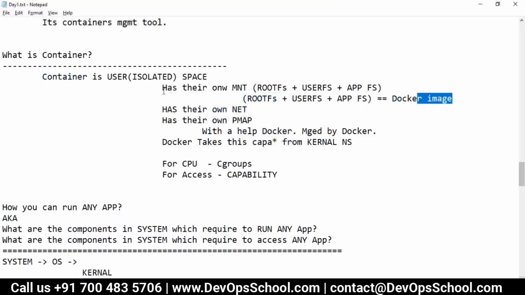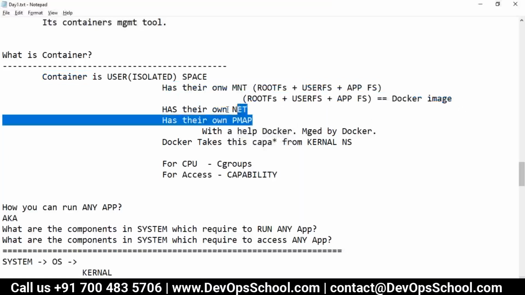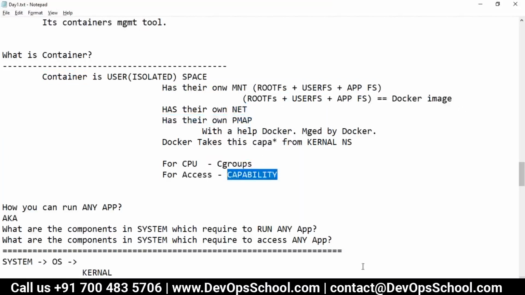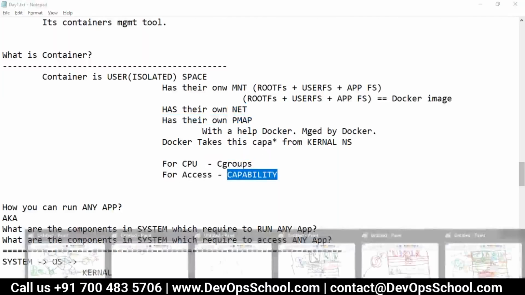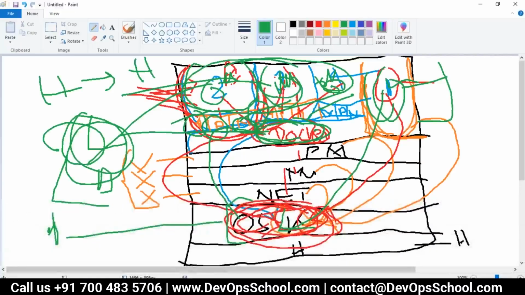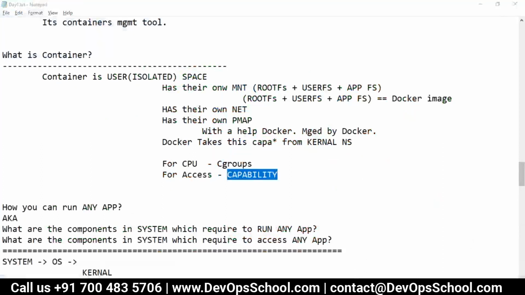Because of the image, you get everything: environment plus network, process map, cgroup's capability. All of it comes from the kernel, which is there in each machine. So that is what this guy is also talking about.